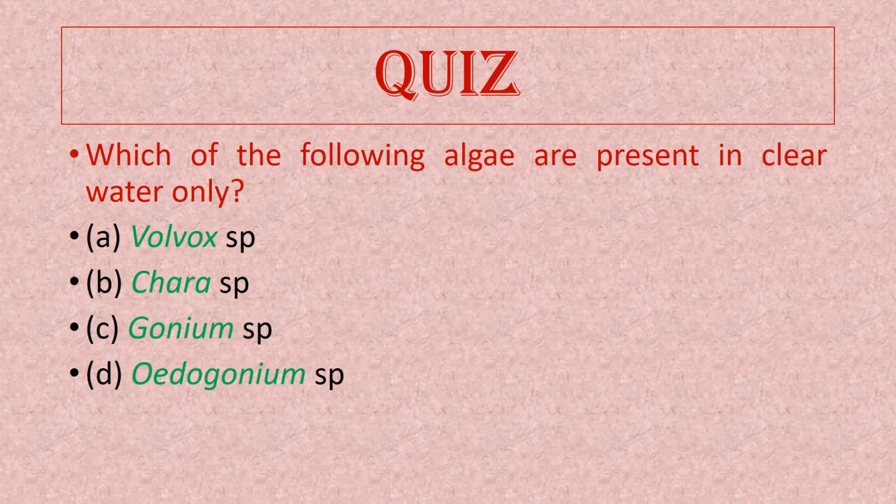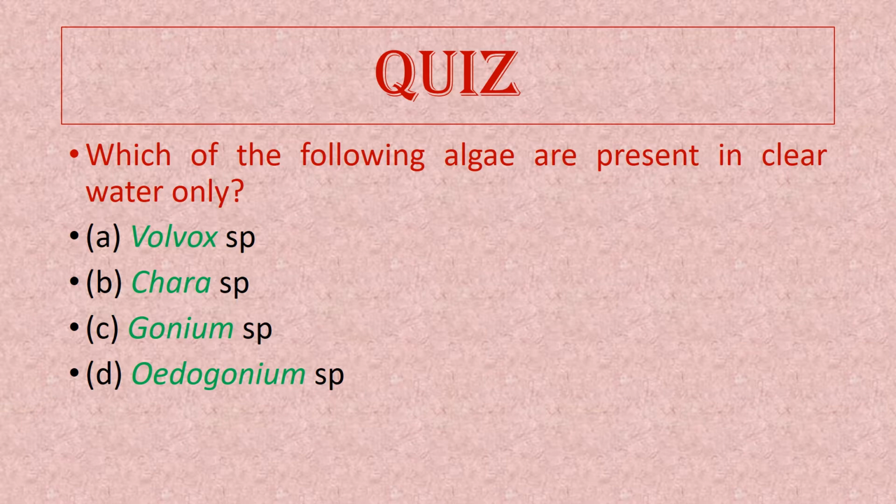Before I start the main video, there is a quiz for you. Which one of the following algae are present in clear water? By clear water, we mean that there is no turbidity. Any water can be clear; at the same time, it can have eutrophication, or it can be very acidic or alkaline.